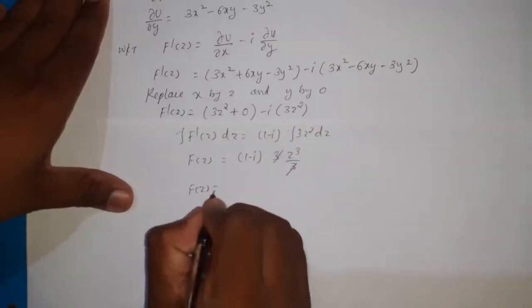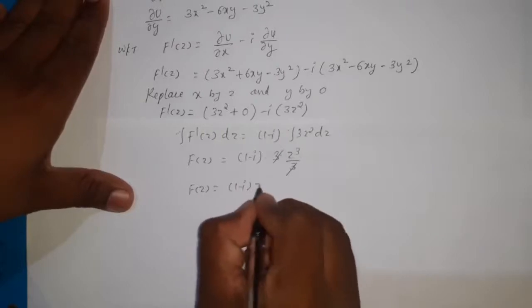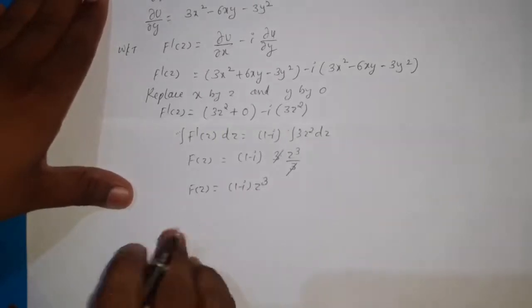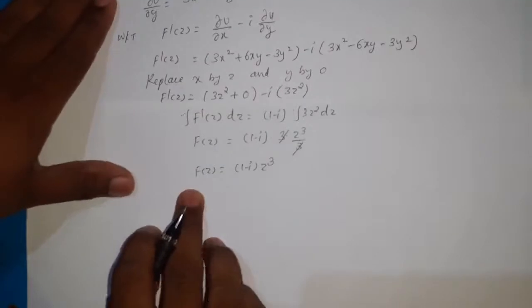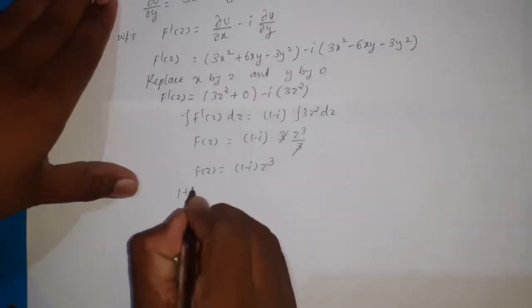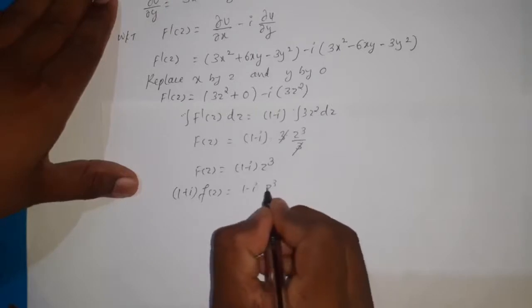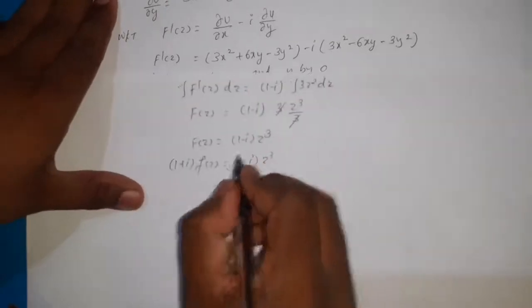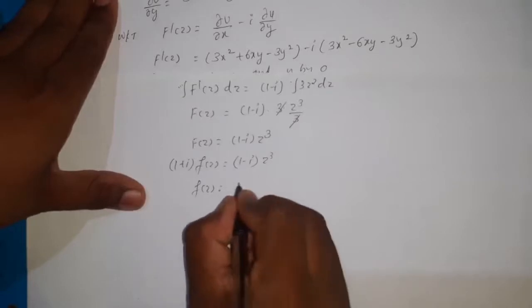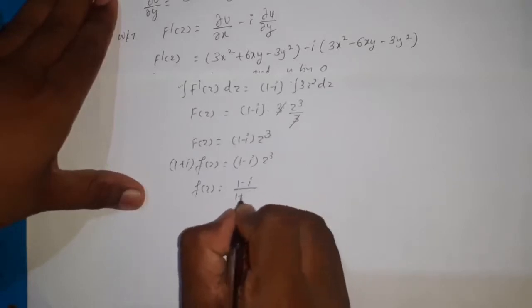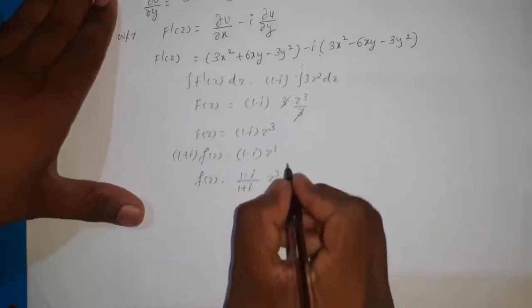F of z equal to 1 minus i into z cube. Now capital F of z equal to what? 1 plus i into small f of z, 1 minus i z cube. Then small f of z equal to 1 minus i divided by 1 plus i z cube.